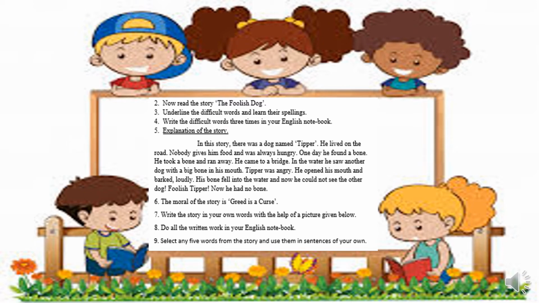Now I have given you question number 2. Read the story The Foolish Dog. I will read this story for you from your book. You all look at your books and you have to underline the difficult words in this lesson. There is a story on page number 49 in your book.